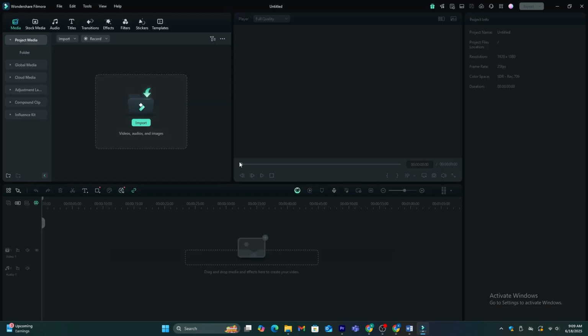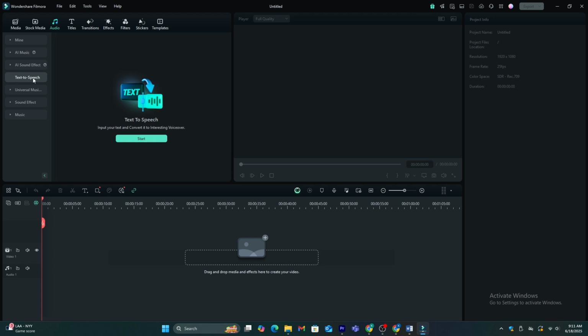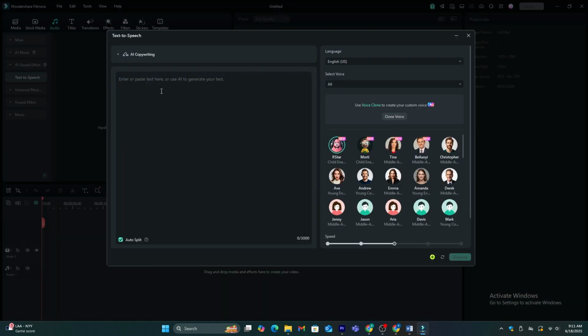Okay, let's start a new project. The first thing we must do is we need to generate AI voiceover for our video script. Go to this audio option from the top menu. As you can see here, we have music, AI sound effects, and all the audio features. You just need to select the text-to-speech feature.